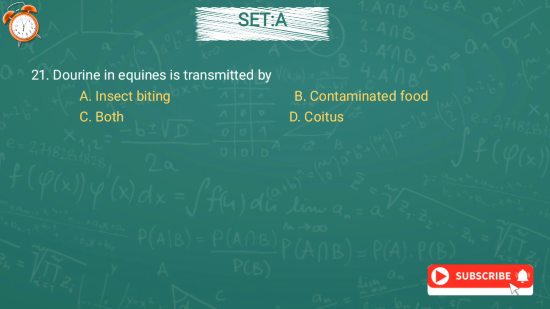Now question number 21. Dourine in equines is transmitted by option A insect biting, option B contaminated food, option C both, or option D coitus. And the correct answer is option D, coitus. Coitus is also known as sexual intercourse.